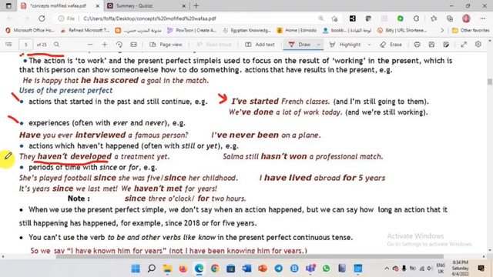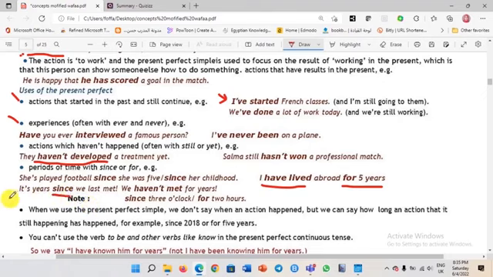I have lived abroad for 5 years. So, for 5 years means, for example, since 2018. So what we use after for, dear students, is a period of time, a duration of time. We have a number here, 5 years. It's years since we last met. That means we haven't met for years. Do you remember the expression, I haven't seen you for ages?